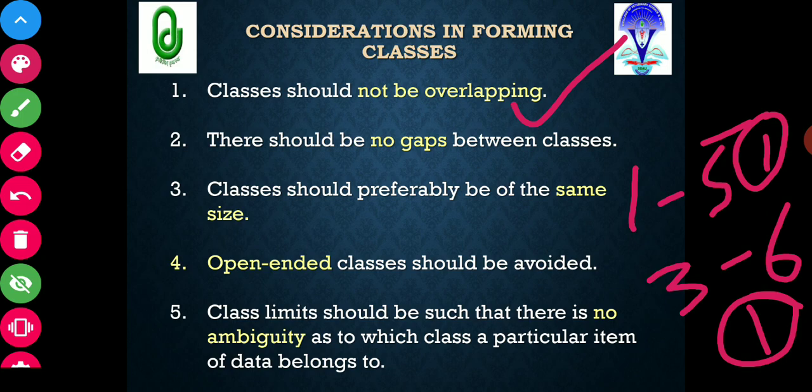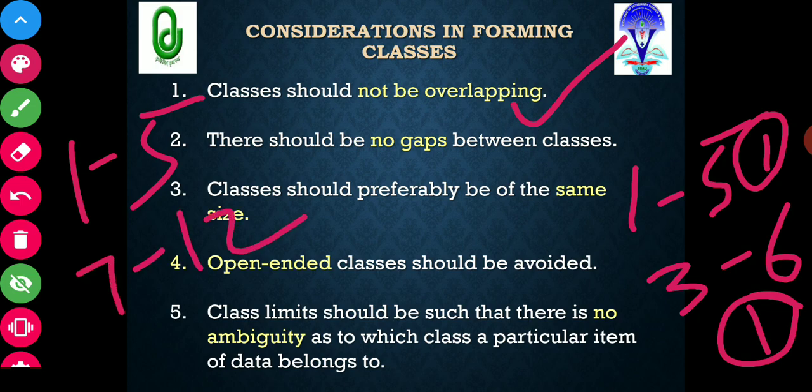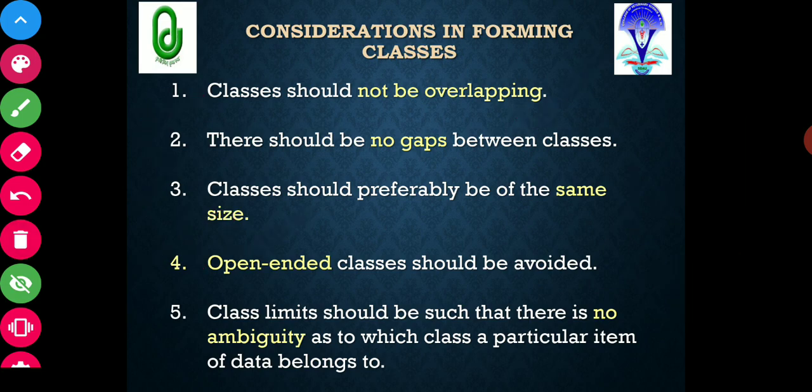There should be no gap between the classes. This is just the opposite of overlapping. No gap means, suppose one class you formed is 1 to 5, and the next class you formed is between 7 to 10 or 7 to 12. If an observation is 6, where will you keep it? There is no class for keeping the observation 6. So there should not be any gap between the classes.